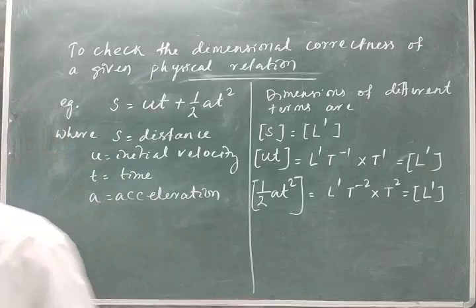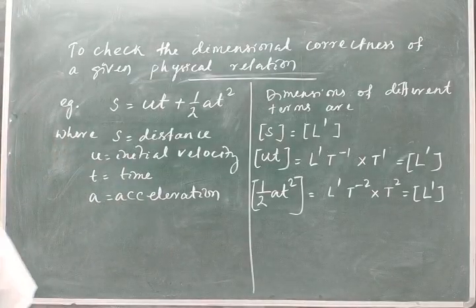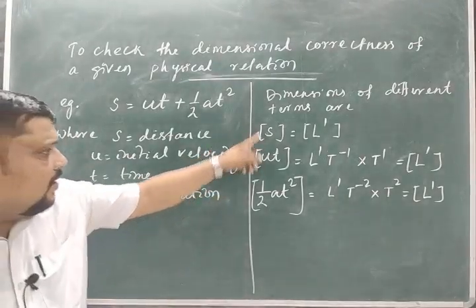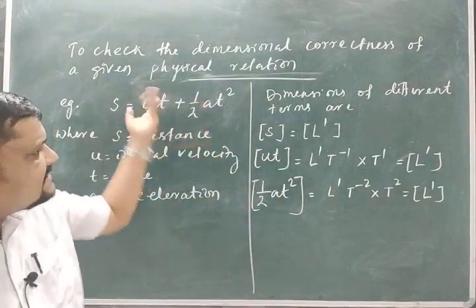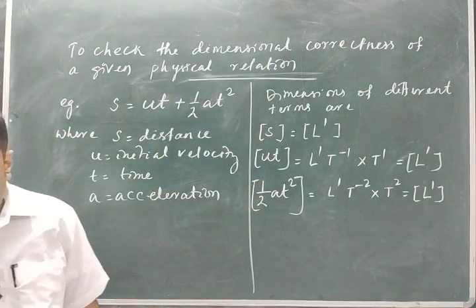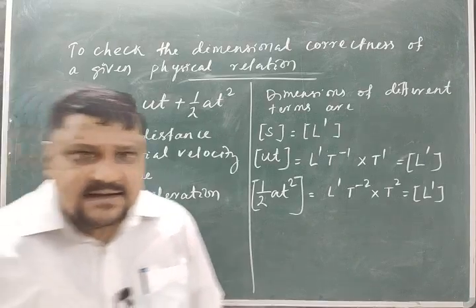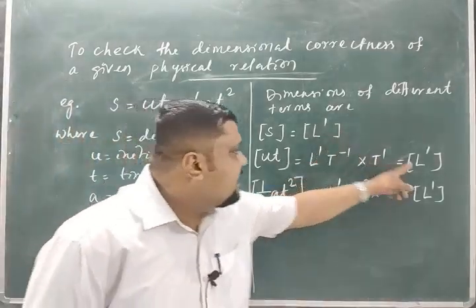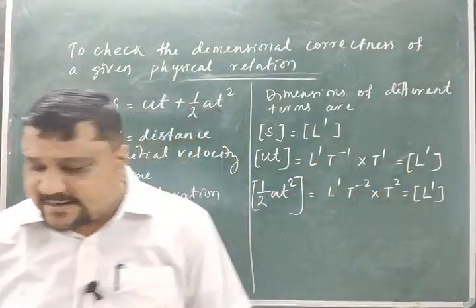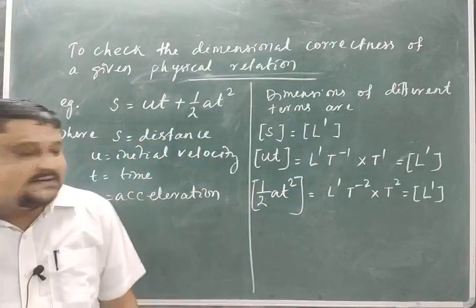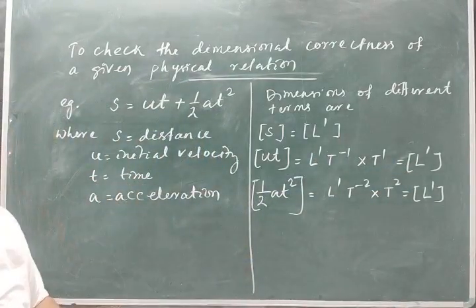Clear? All the terms on both sides of the equation have the same dimension: L1, L1, L1. Is that clear? So that relation is dimensionally correct.